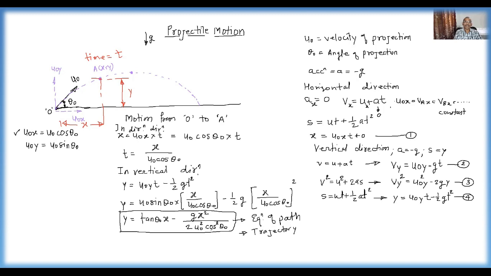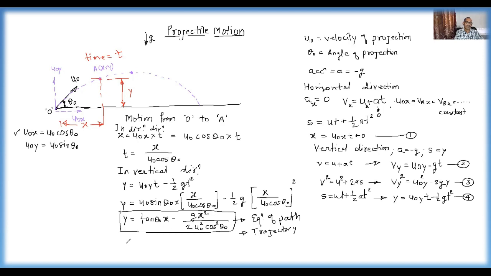Now this equation is y equals tan theta 0 x minus the second term. Theta 0 is constant, so tan theta 0 is constant. Also g is constant, 2 is constant, u0 is constant, theta 0 is constant. The variable part is only x square.